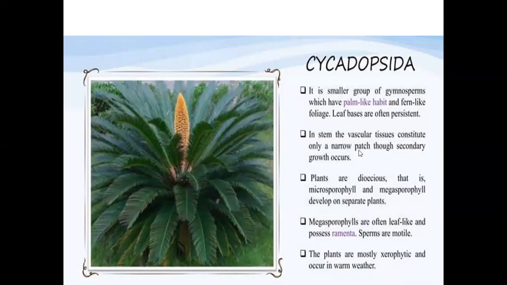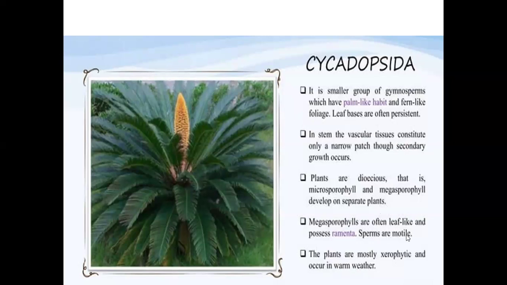That is, the vascular tissues are in the form of narrow vascular bundles, though secondary growth occurs. And the plants belonging to the Cycadopsida are dioecious. That means the male plant will be different from the female plant. That is, male plants will develop microsporophylls and the female plants will develop megasporophylls.